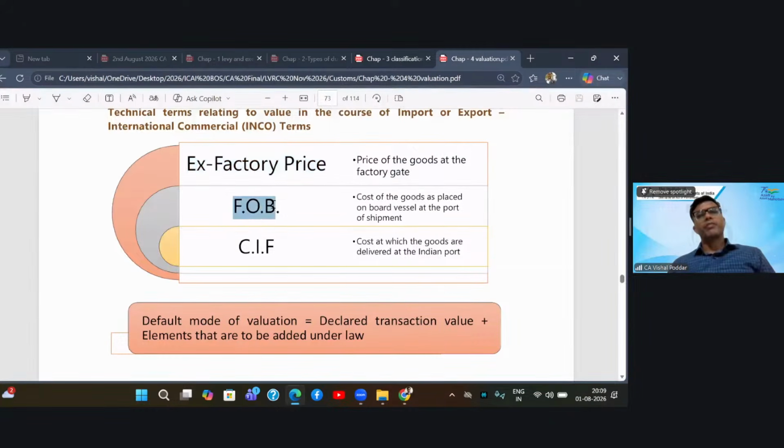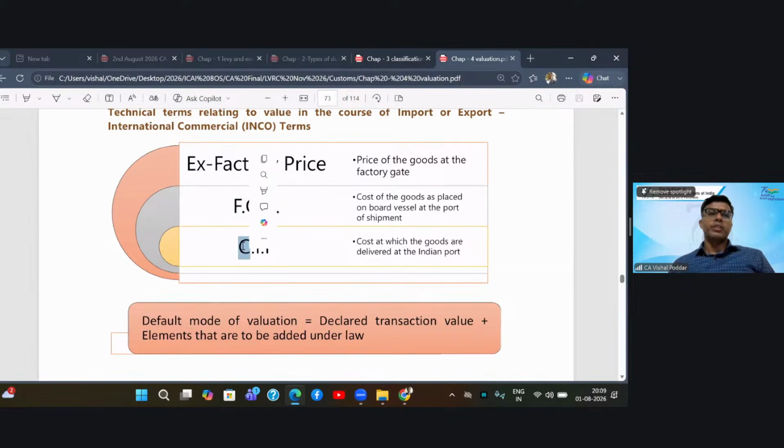Then the second is FOB price. This is the price at which the German person is bringing the goods to his German port, and the goods are loaded on the ship or the aircraft. So it is the price of the goods up to the foreign country port or airport. That is the free on board price.